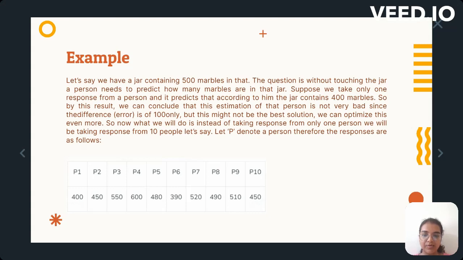So now what we will do is, instead of taking a response from only one person, we will be taking responses from 10 people. Let P denote a person, therefore the responses are as follows: P1 400, P2 450, P3 550, P4 600, P5 480, P6 390, P7 520, P8 490, P9 510, and P10 450.